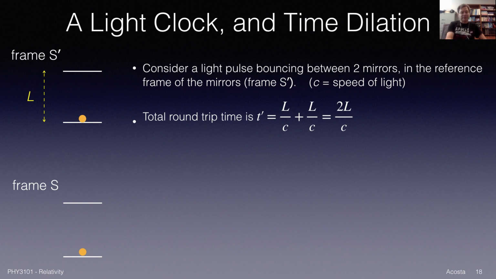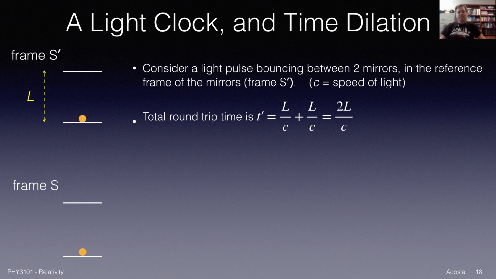But to come back down is another L over c, so the total time for a round trip of the light pulse is 2L over c. So we can relate, therefore, the proper time for a round trip to the proper length L. So the proper time is 2L over c.